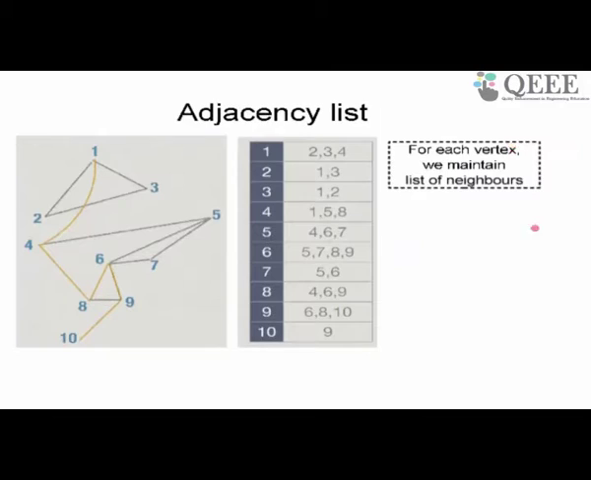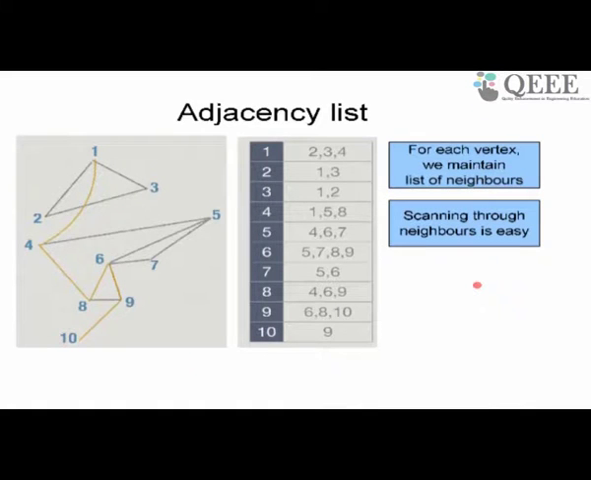Now consider the other kind of representation. This representation is called the adjacency list representation. Here what are we doing? We are saying we will maintain a list of all the neighbors of a node. So 1's neighbors are 2, 3, 4, 2's neighbors are 1, 3, 3's neighbors are 1, 2, and so on. For each vertex we are maintaining a list, not an array, but a list of neighbors. So scanning neighbors is very easy now, because if I want to find the neighbors of 4, I just look in this list, and 1, 5 and 8 are given to me. So finding all the neighbors of a node is very easy now. I just look at the list and pick up all the neighbors.